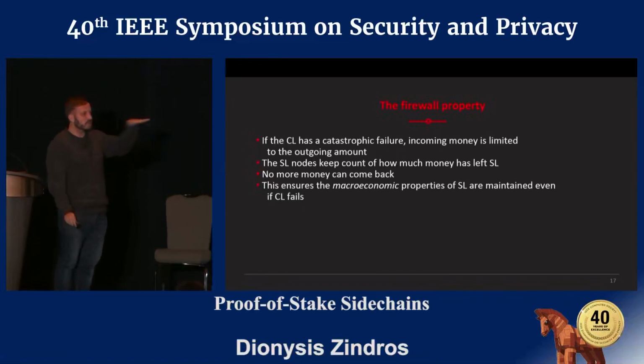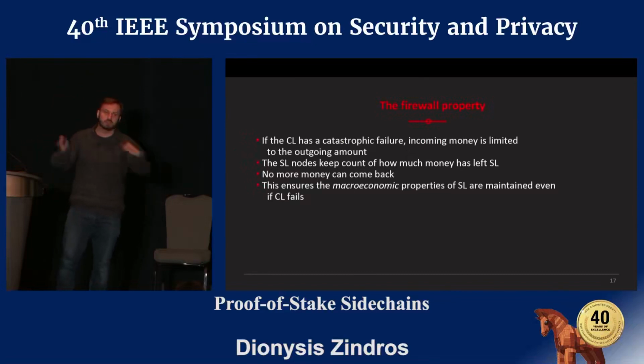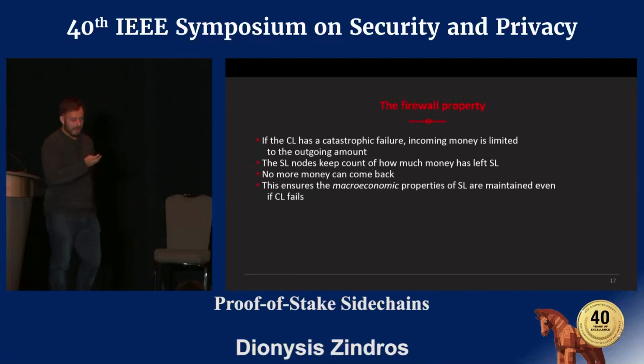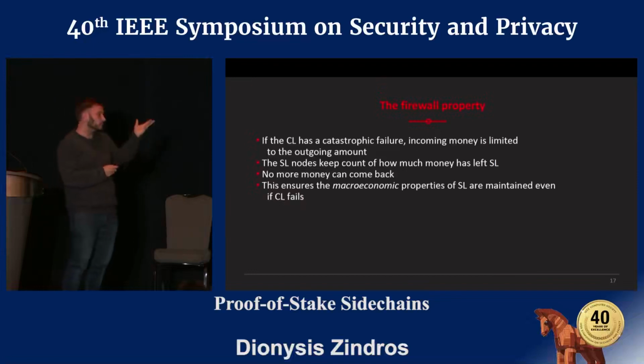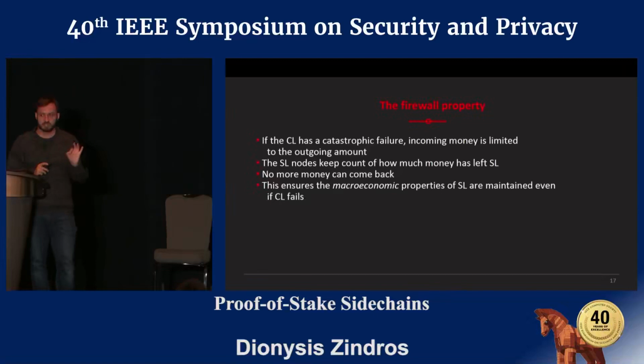When you have an incoming transfer into the settlement layer, the settlement layer node verifies that the total amount that went out of the settlement layer and into the computation layer must be more than what came back in. So you cannot bring more money in from the computation layer into the settlement layer than what went out. The challenge here technically is to be able to prove this. And in order to do that, what we do is we introduce an interesting definition of what it means for a sidechain to be secure.